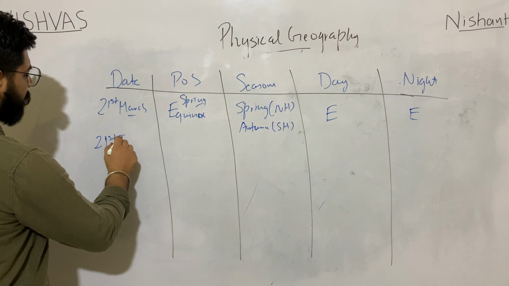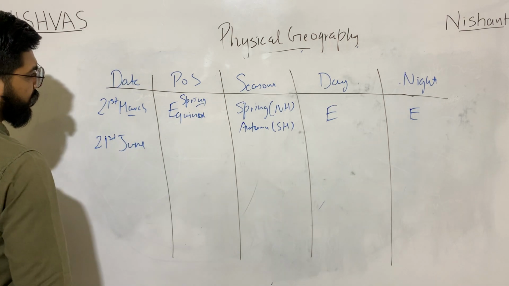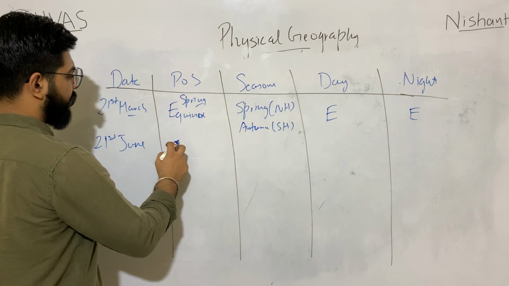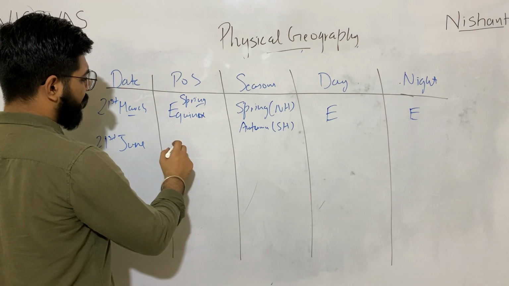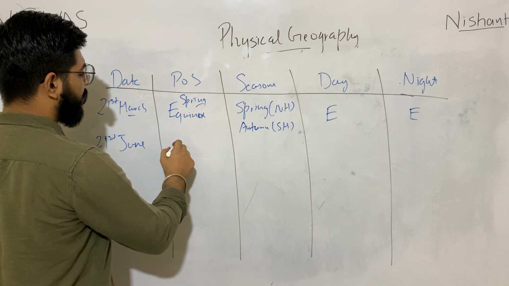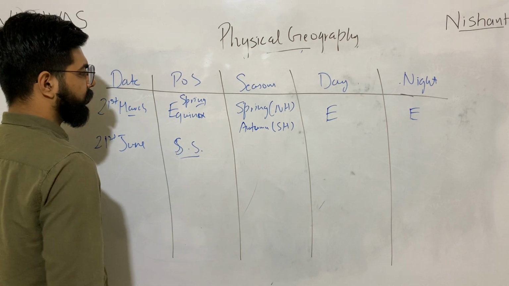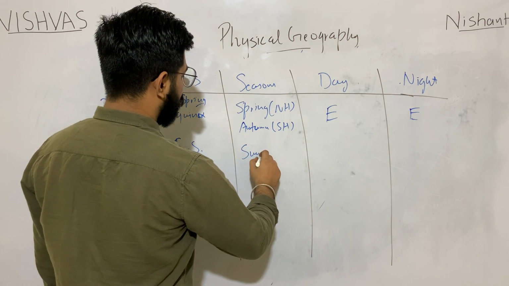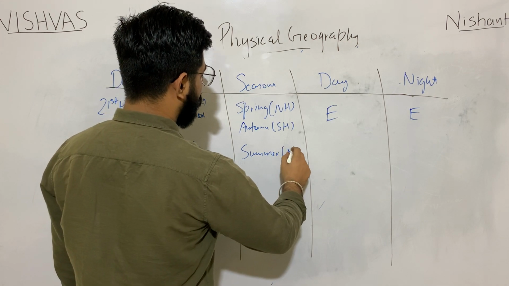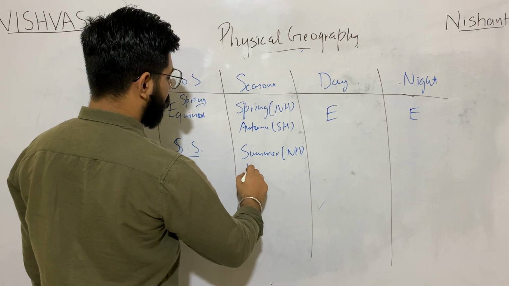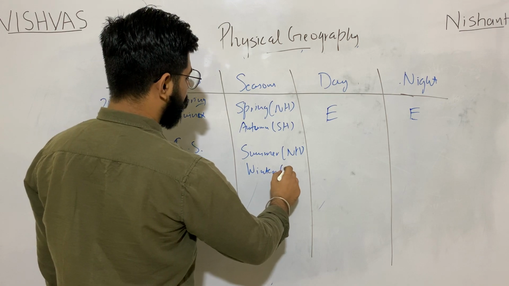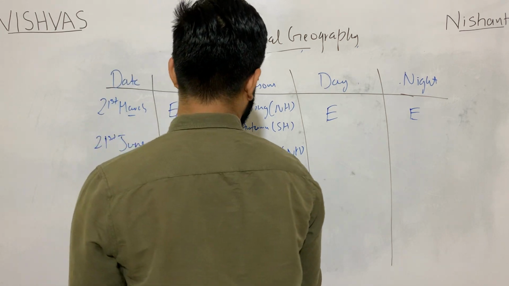21st June, the position of sun is Tropic of Cancer. So you can say it is summer solstice. Summer in northern hemisphere, winter in southern hemisphere.